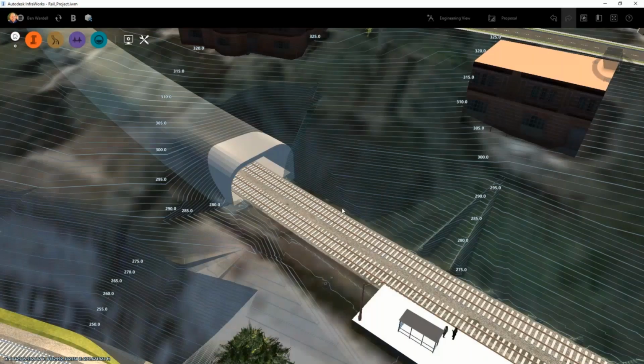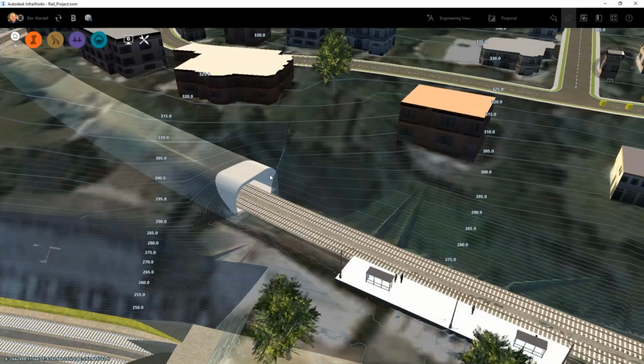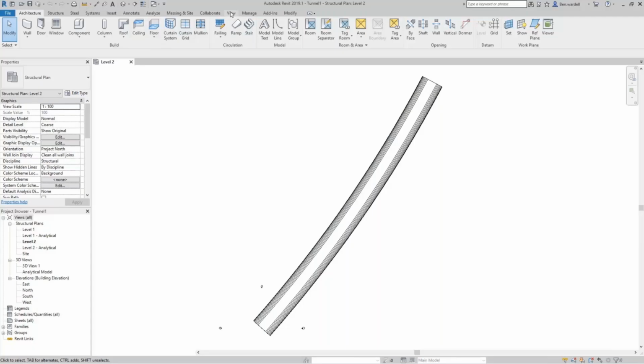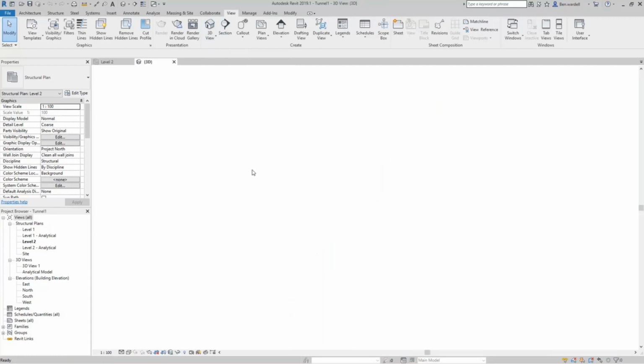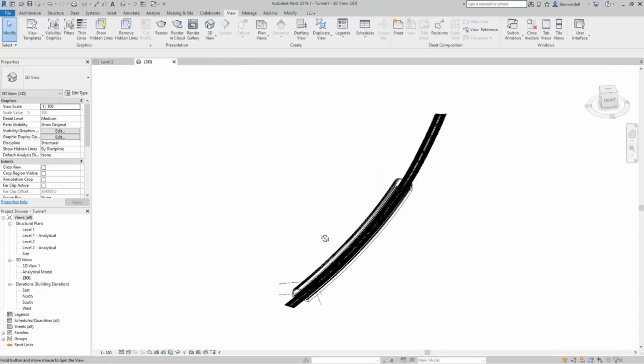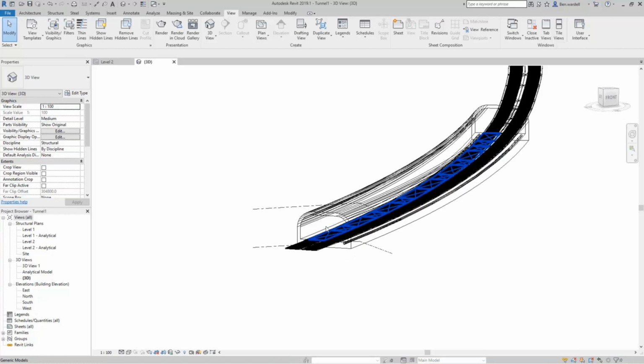But I wouldn't suggest this method. Well, InfraWorks, the way you model a tunnel should always be conceptual level. But then if you really need to get into the details to be able to churn out preliminary designs and detailing, you can push it into Revit and have it detailed in Revit. However, I would still suggest moving Civil 3D data into Revit in order to develop tunnels.